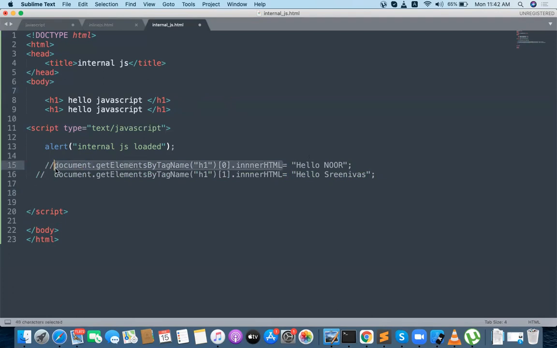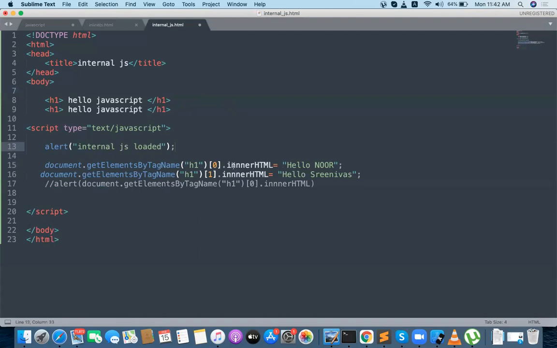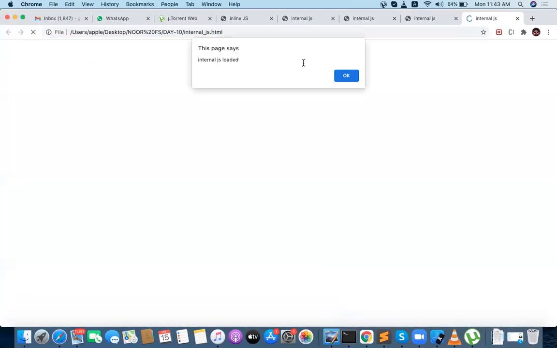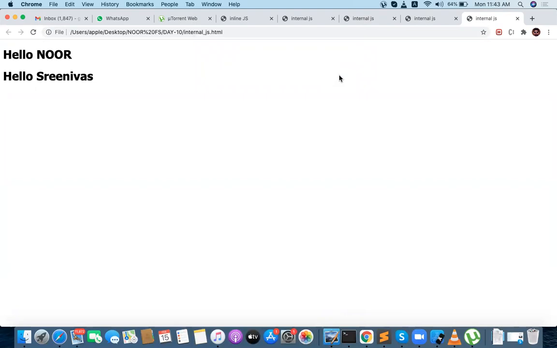Let me show something. Document dot getElementById. I want to show something, this one, innerHTML. Oh my god, triple N's. Something got missed. What is the spelling of inner? Double N. That's the missing thing. Sorry, that's my mistake. Okay, hello Noor Ali. Got it.